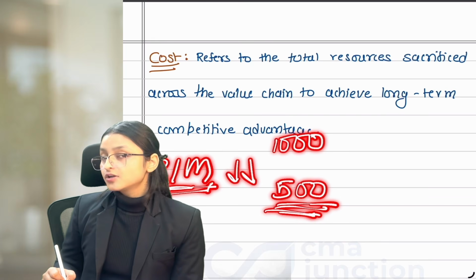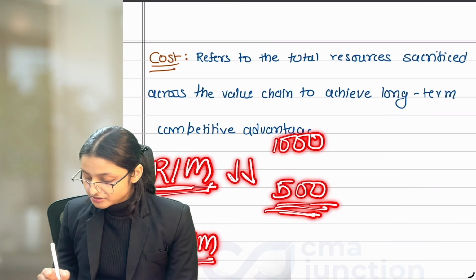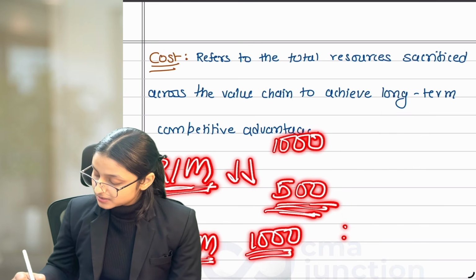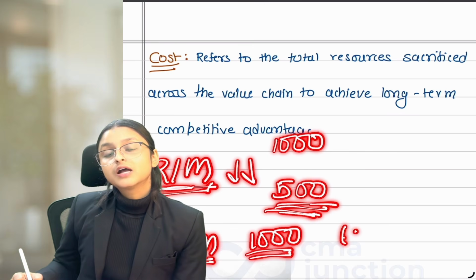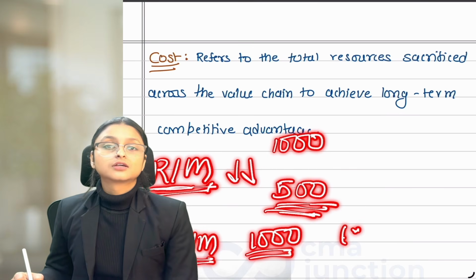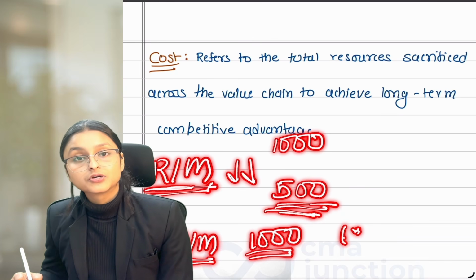But when I think of cost as a strategic resource, then we'll think that a higher raw material cost is fine because it helps our labor make the product efficiently and faster. Our machines are able to work faster. There is less rework, less wastage, less scrap, and the final product is a quality product.